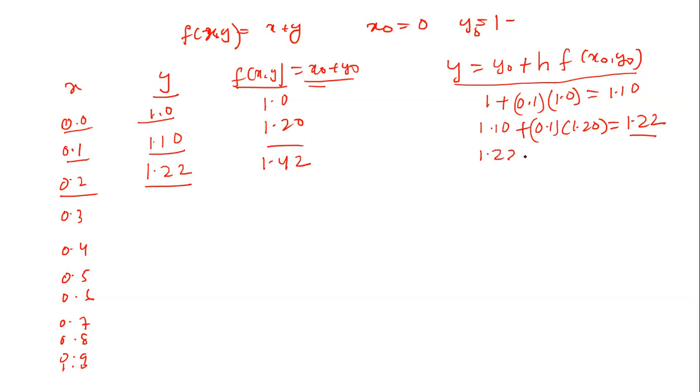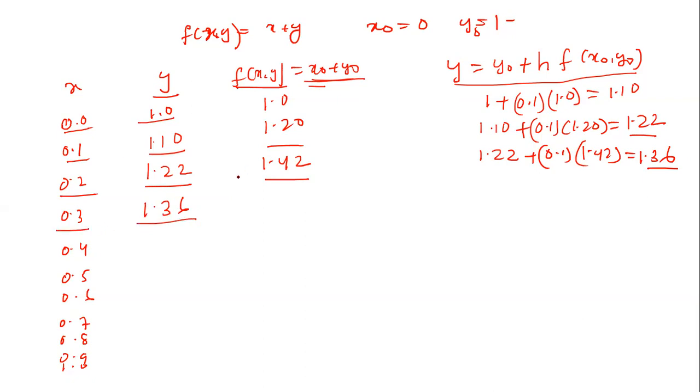After that, you can substitute here 1.22. This is 1.22 plus 0.1 into this value 1.42, and this final value becomes 1.36. This value 1.36, at 0.3, we substitute here as the value of y. Then x0 plus y0 is given, so 0.3 plus 1.36.